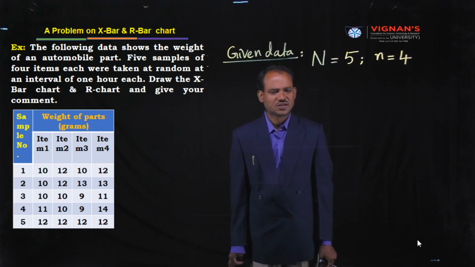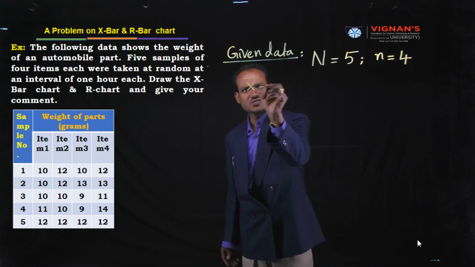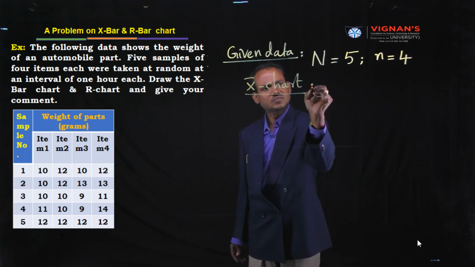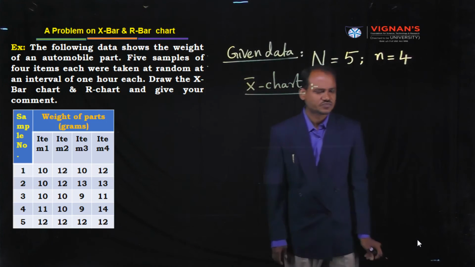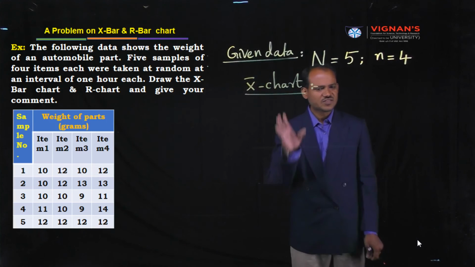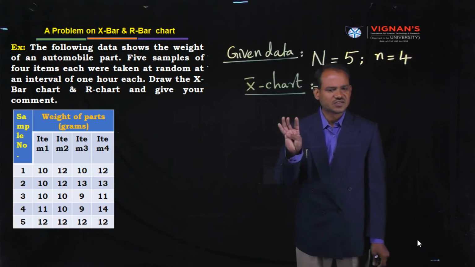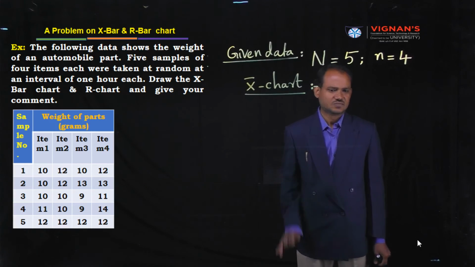Next, let us assume we are going to construct X bar chart. What are the formulas used in X bar chart? One is the CL, center line. Second one is the UCL. Third one is the LCL.